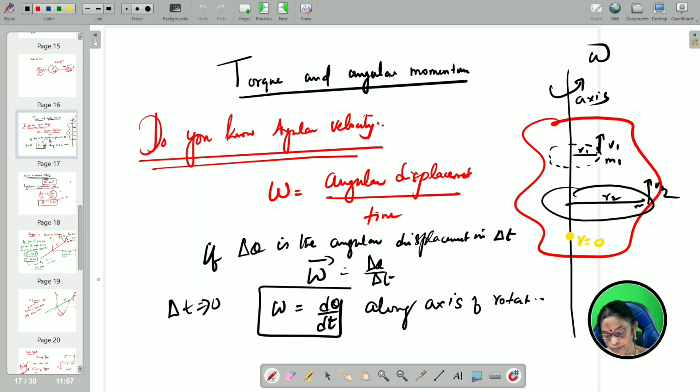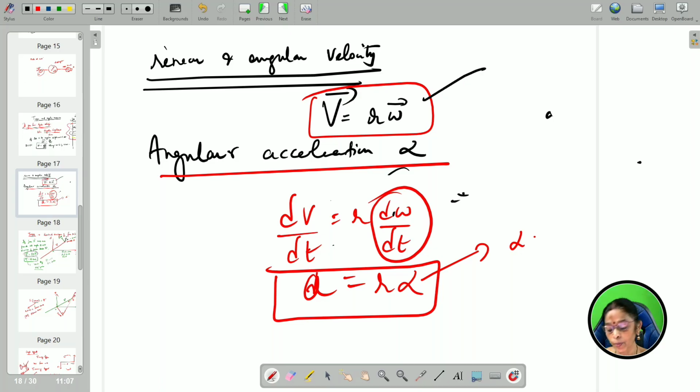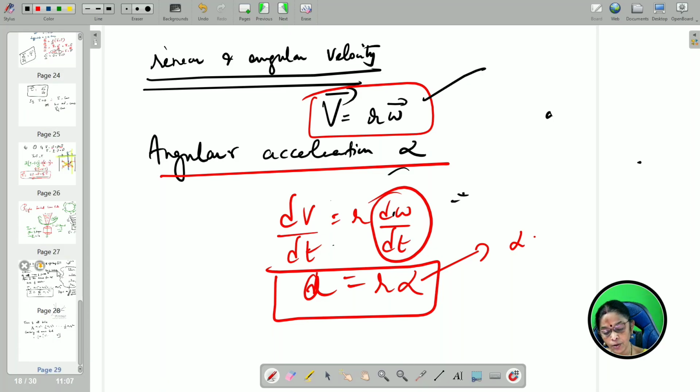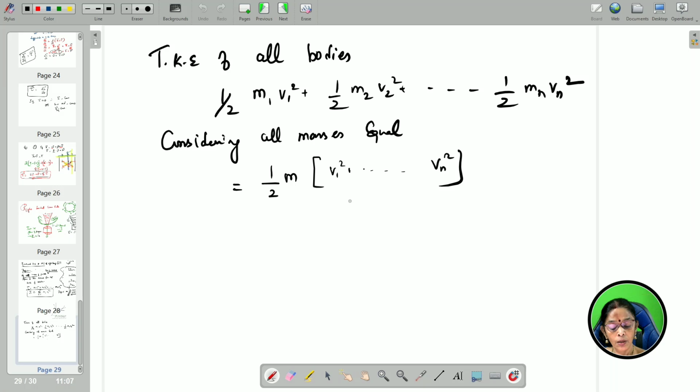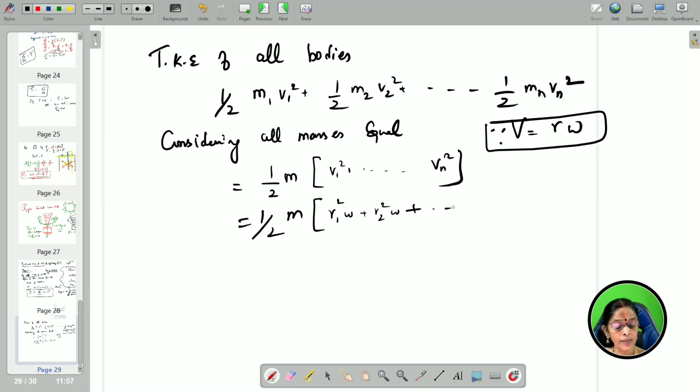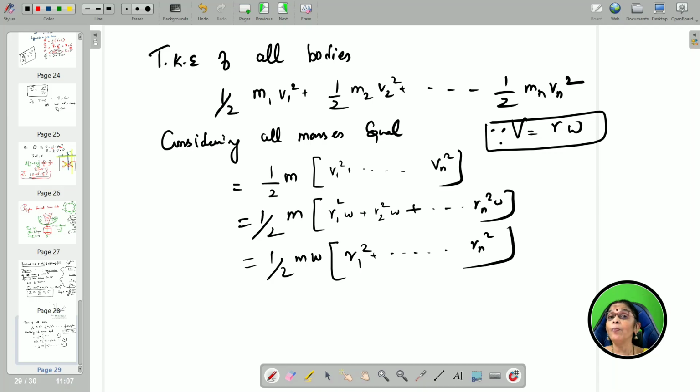See here, v is equal to r omega we have learnt. So I am taking v is equal to r omega here. Therefore half into m into r1 square omega square plus r2 square omega square, because v is equal to r omega, plus etc., rn square omega square. Take omega square outside, children: half omega square, r1 square plus etc., rn square. But I have to consider n particles. I have taken only one particle because only one mass.